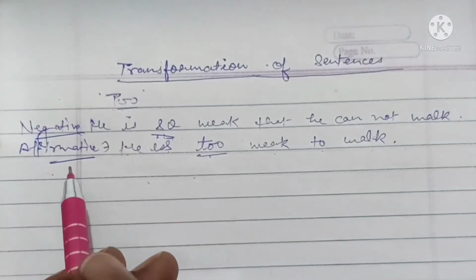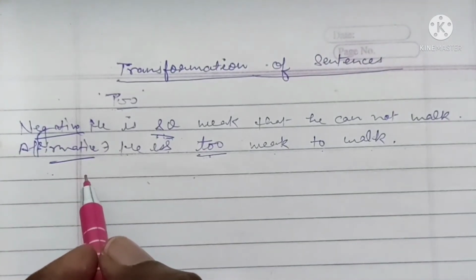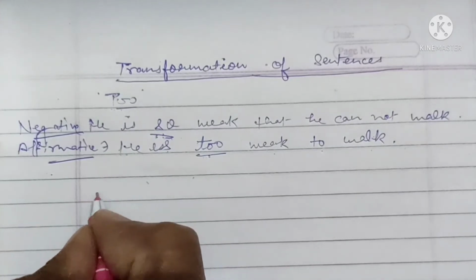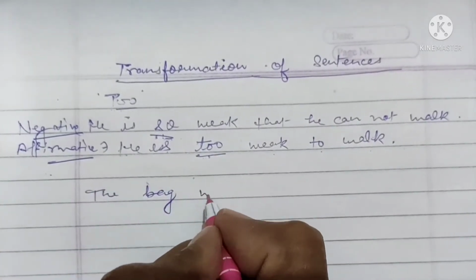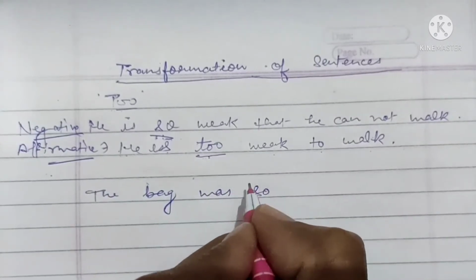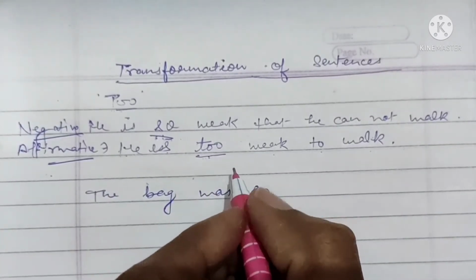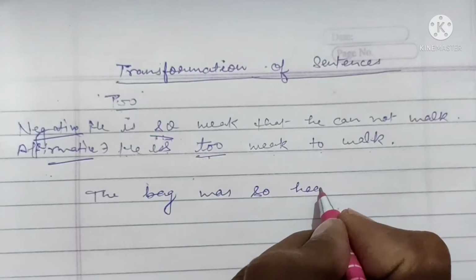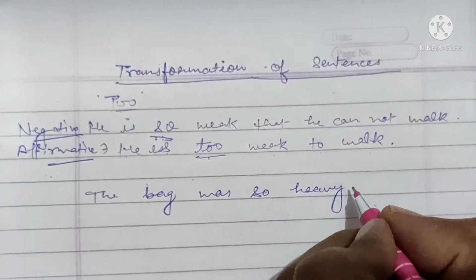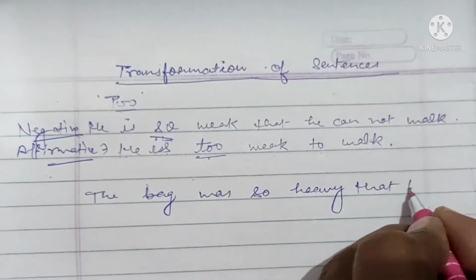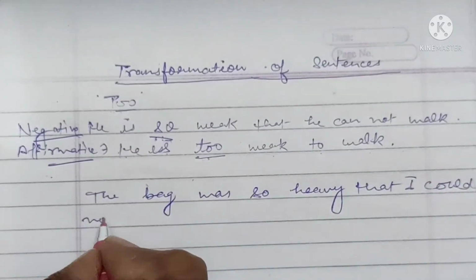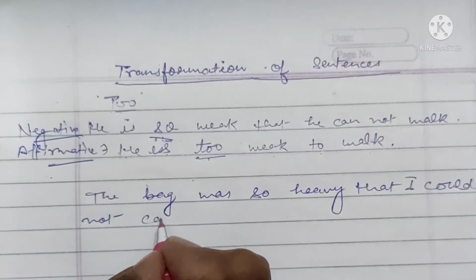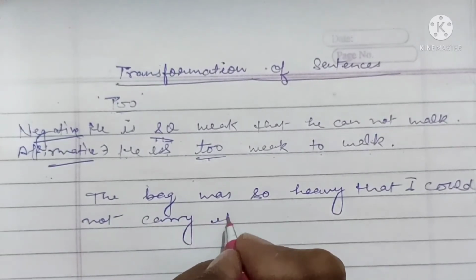Now let's see one more example. The bag was so heavy that I could not carry it.